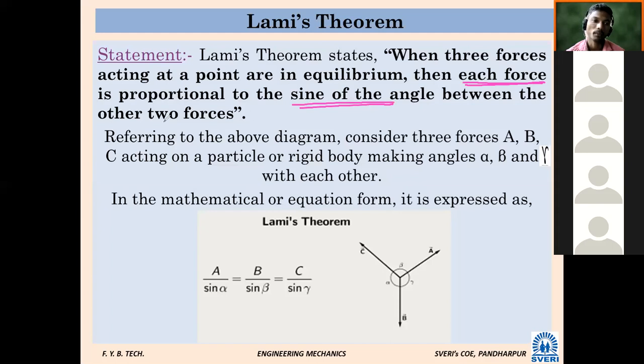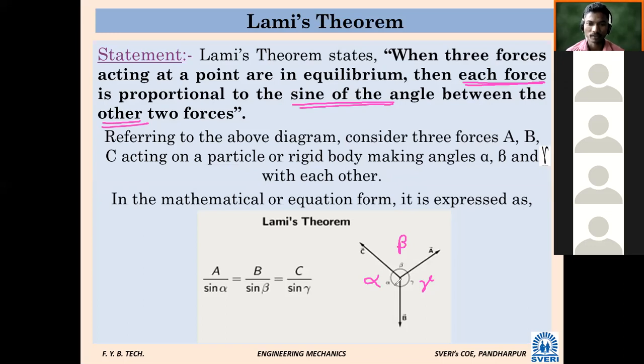The angle is between the remaining two forces. Here one diagram is shown with forces A, B, C. The angle between A and B is gamma, the angle between A and C is beta, and the angle between B and C is alpha.